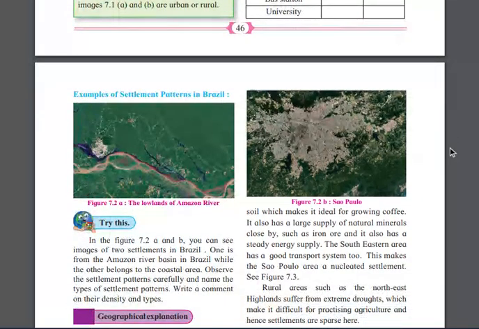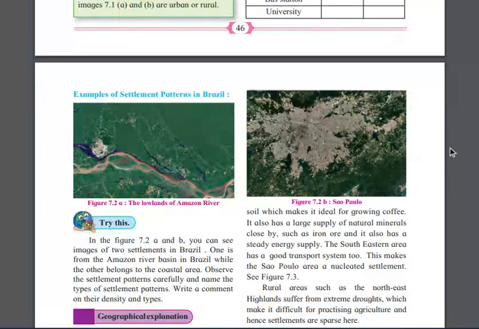Now we need to understand the settlement patterns in Brazil, like we have done with India. This is the Sao Paulo area. Sao Paulo is a city area, and then there are the lowlands of the Amazon River. What do you think, are people living in Amazon land? No, definitely they will not. But in Sao Paulo, you will find the nucleated settlement there, right?